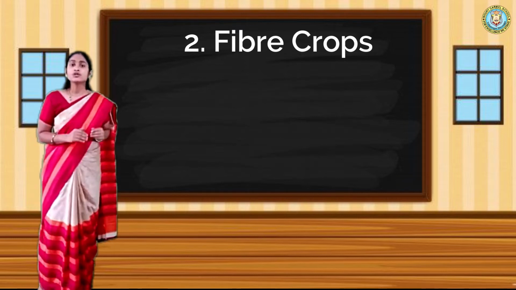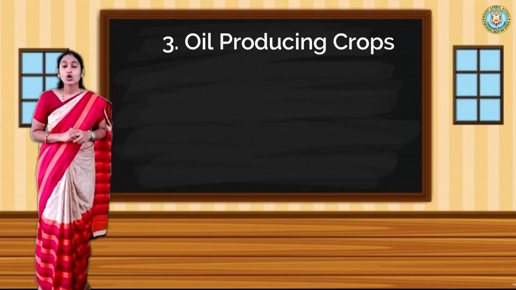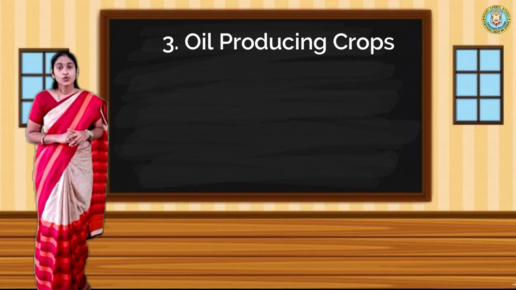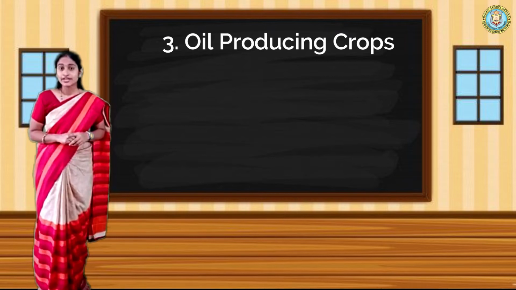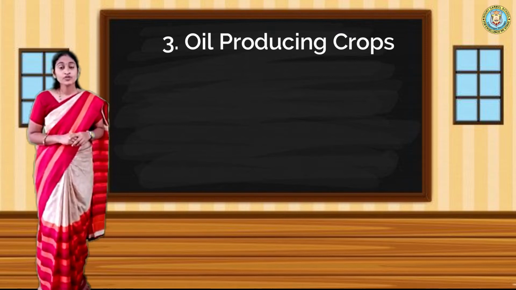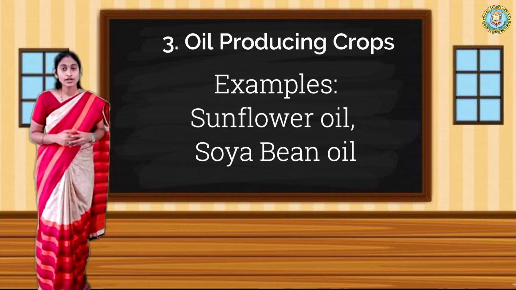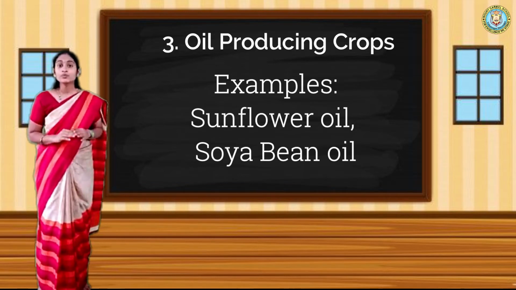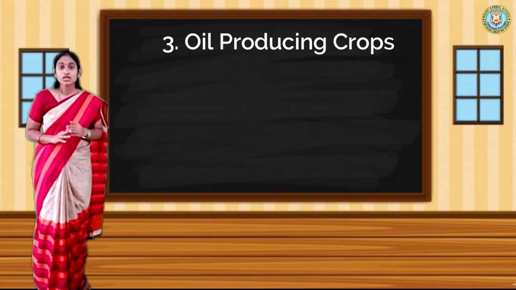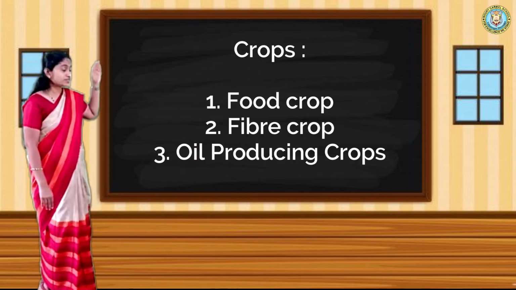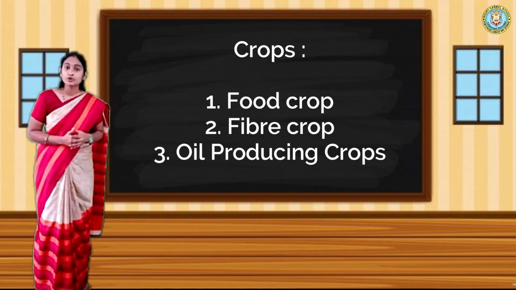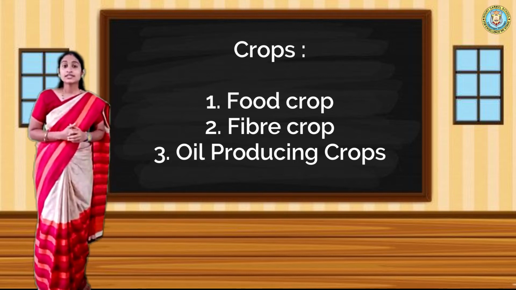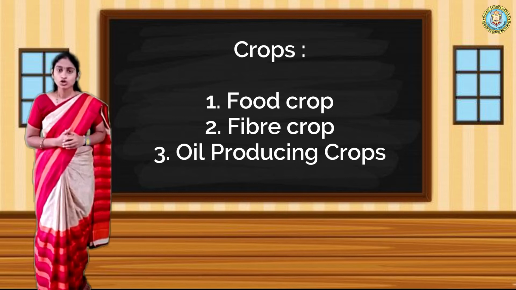Then let us move on to the third one, that is oil producing crops. Which are they? We use oil in our day-to-day life. You will know sunflower oil and soya bean oil. All these are oil producing crops. So we have completed the three points: food crops, fiber crops, and oil producing crops.